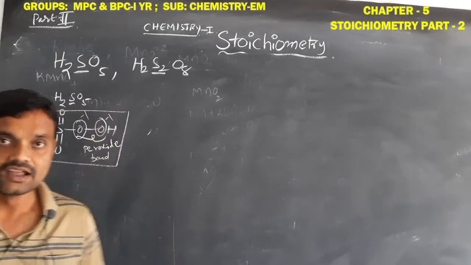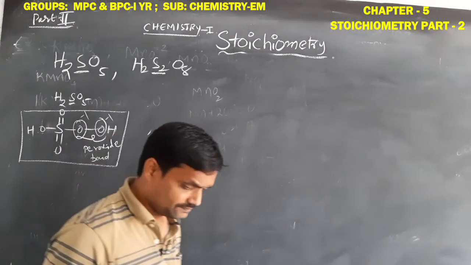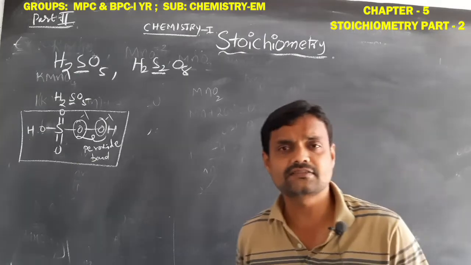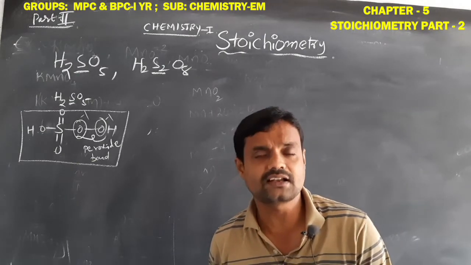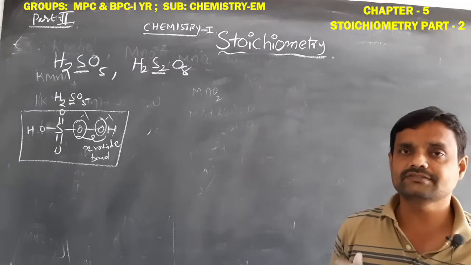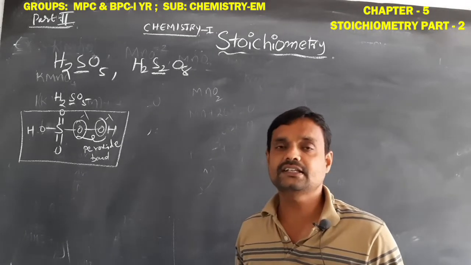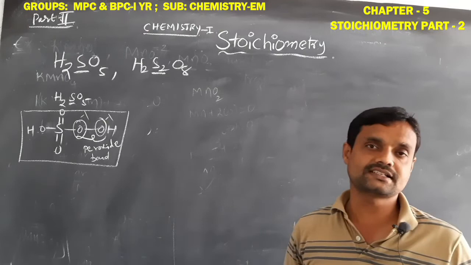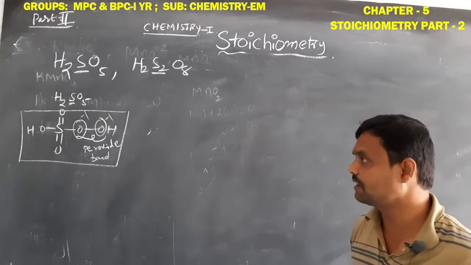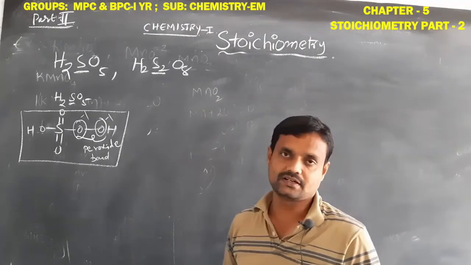Okay student, how we can identify if oxygen is involved in the peroxide bond or not means only when we observe its geometry, its structure, then only we can find out whether the oxygen is involved in a normal covalent bond or peroxide bond.